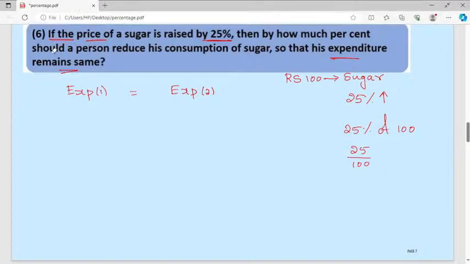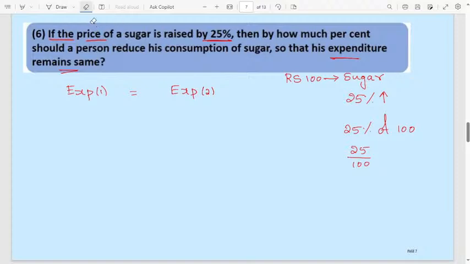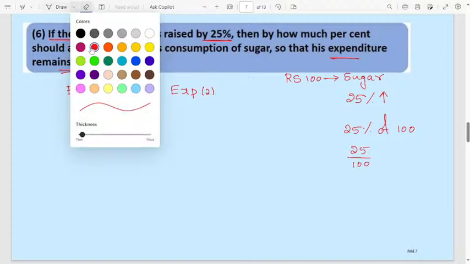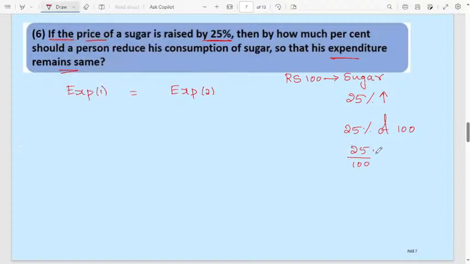Otherwise you can write it as 125 directly. You can write directly as 125 also. 100 plus 25, that is 125. After raising the price of the sugar by 25%, what is the total cost? 125 rupees. 100 plus 25%, 100 plus 25, 125. Directly you can write it, otherwise you can calculate also.